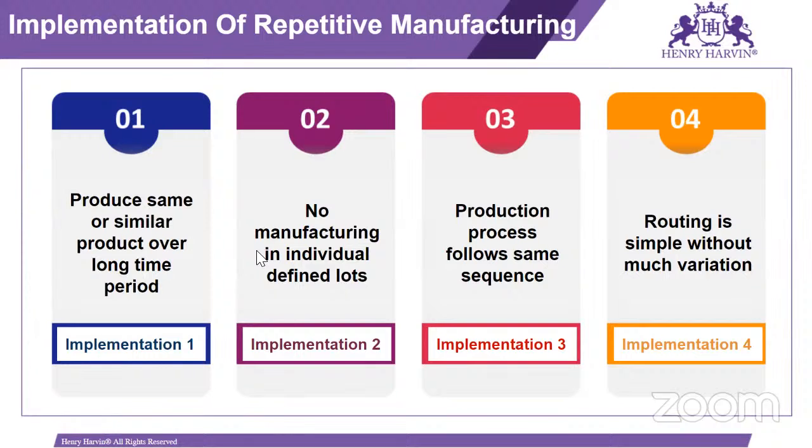The production process follows the same sequence, so it is not changed. And routing is simple without much variation. Routing is nothing but a sequence of operations. As we are using only one operation, it is simple, not that complex. As we have only one operation, there is not that much variation.